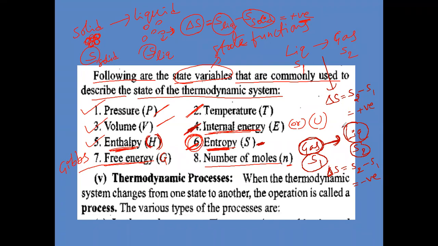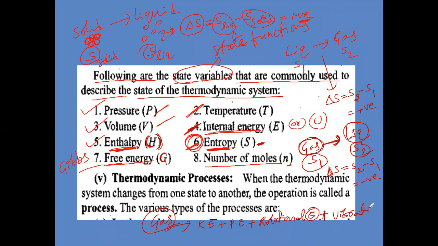If you take gas, the molecules are moving in all directions. So the gas will have which types of energies? Kinetic energy, plus potential energy, plus rotational energy because of the rotation of gas molecules, and vibrational energy because the molecules are vibrating also.